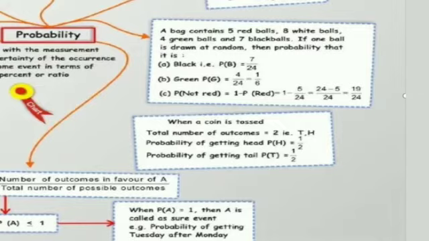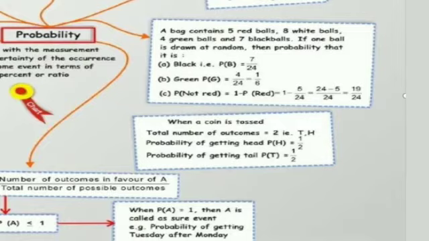One more example is given. A bag contains 5 red, 8 white and 7 black balls, 4 green balls. If one ball is drawn at random, then the probability of black ball is probability of B is equal to 7/24, because 7 black balls and total balls 24.